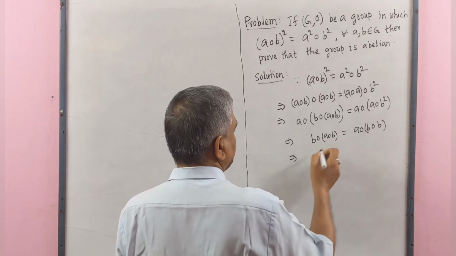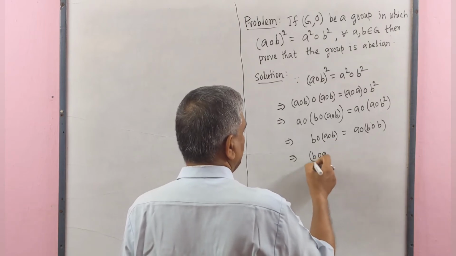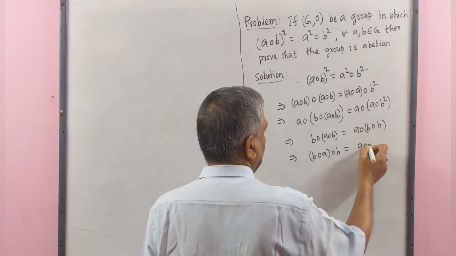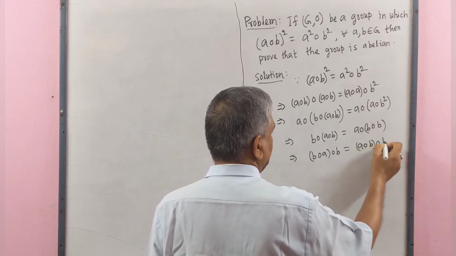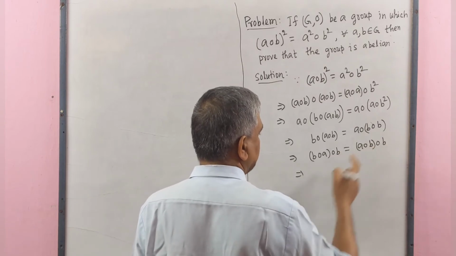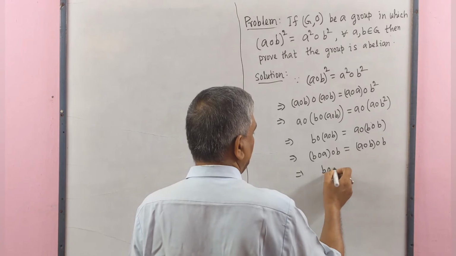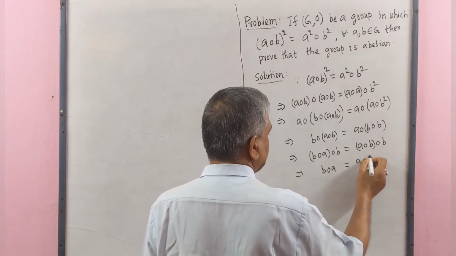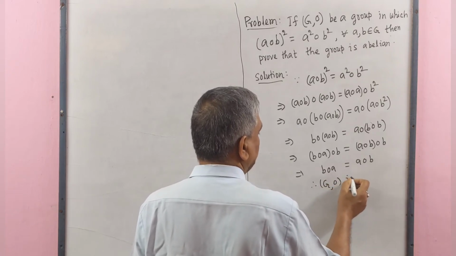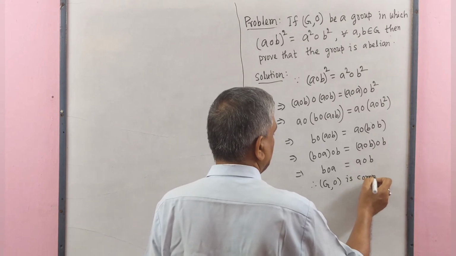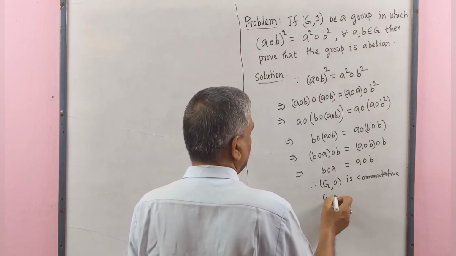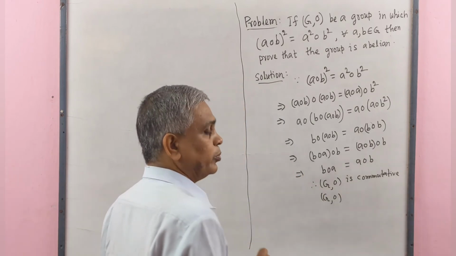Again, by the associative law, b operation a operation b equals a operation b operation b. Here we see b on the right side, so by the right cancellation law, we get b operation a equals a operation b. Therefore, group G is commutative. Hence, group G is an abelian group. Proved.